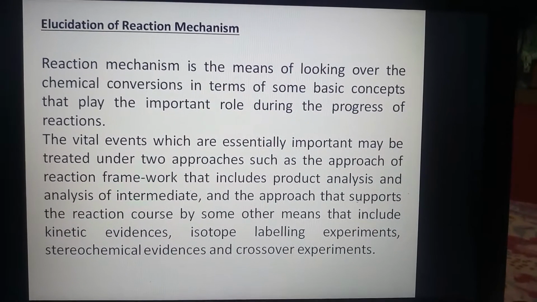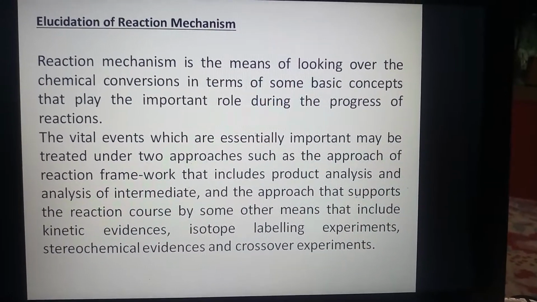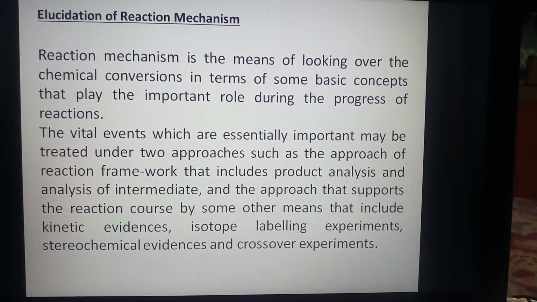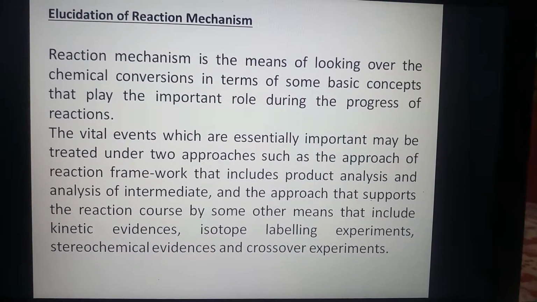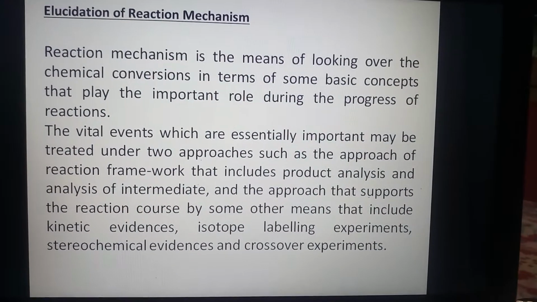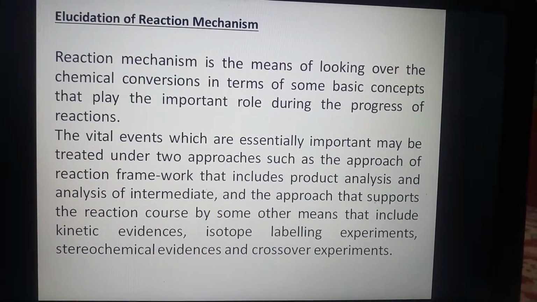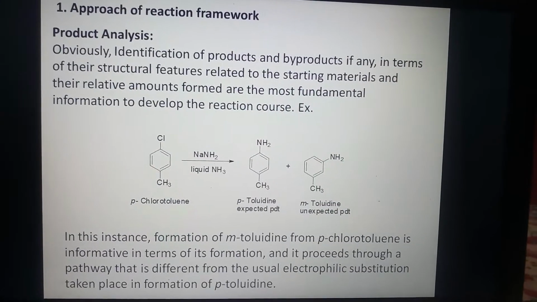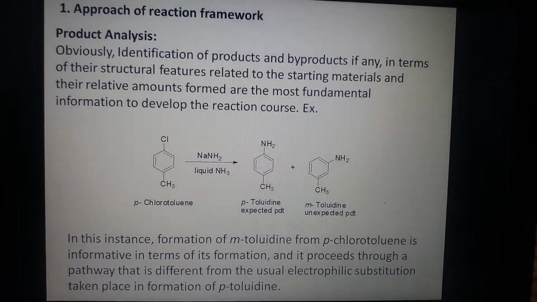Here, the vital events which are essentially important may be treated under two approaches: the approach of reaction framework, that includes product analysis and analysis of intermediates, and the approach that supports the reaction course by some other means, that include kinetic evidences, isotope labeling experiments, stereochemical evidences, and crossover experiments. We will discuss all points in detail in our next slides.